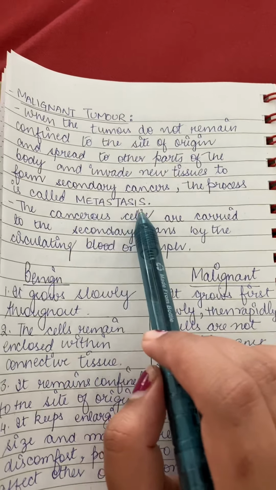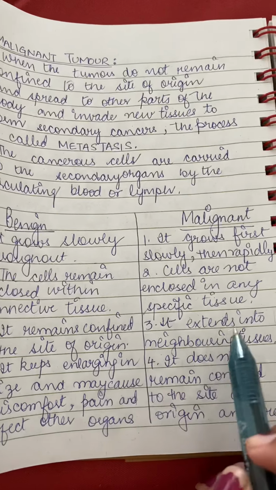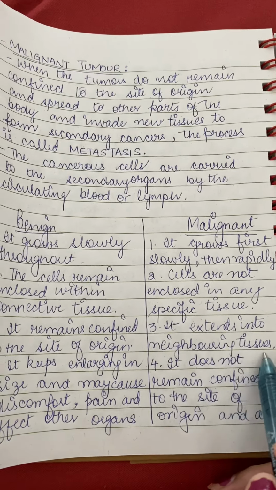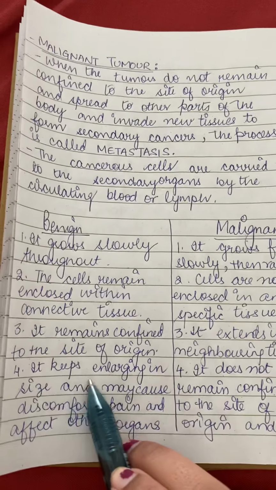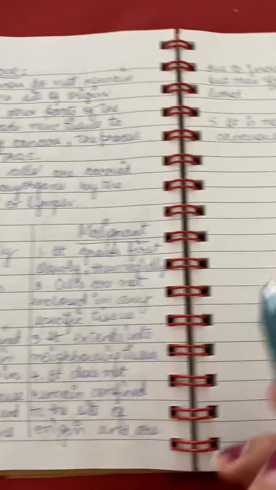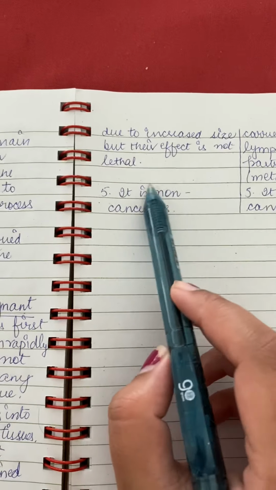In short, we'll be studying the differences between the benign and the malignant tumor. Benign tumors grow slowly throughout, while malignant ones grow first slowly and then rapidly. Benign cells remain enclosed within the connective tissue. This is a very important point: they remain confined to the site of origin, whereas malignant tumors do not remain confined to the site of origin but extend up to the neighboring tissues. Next, benign tumors keep enlarging in size and may cause discomfort, pain, and affect other organs due to increased size, but their effect is not lethal.